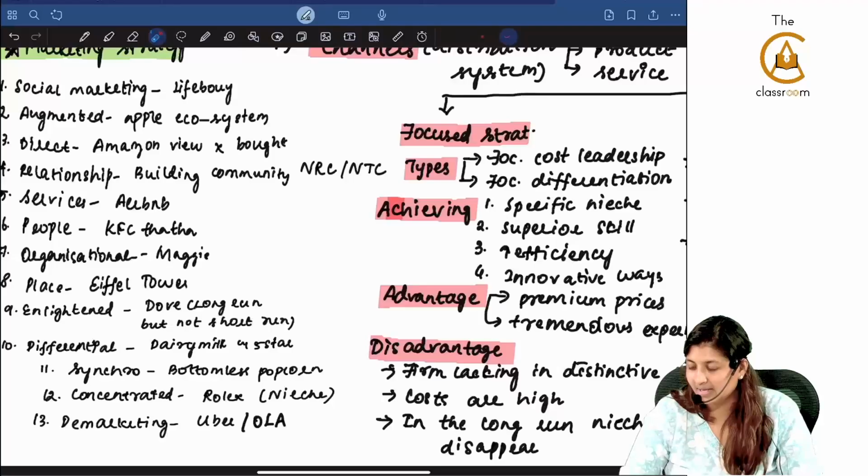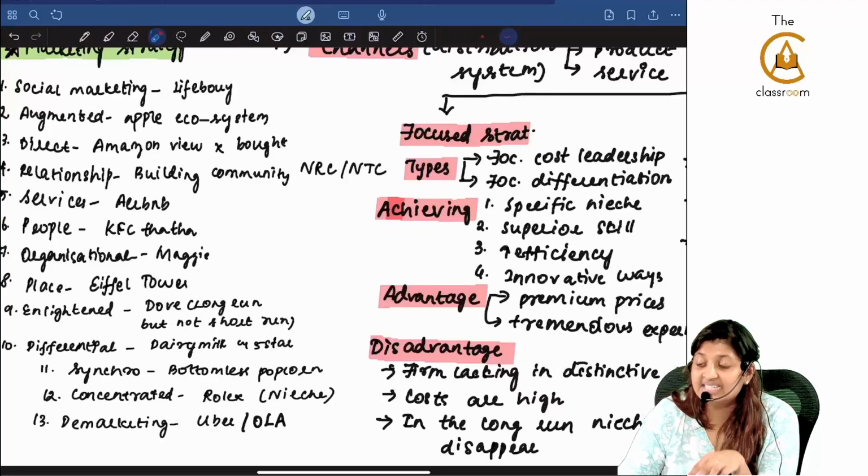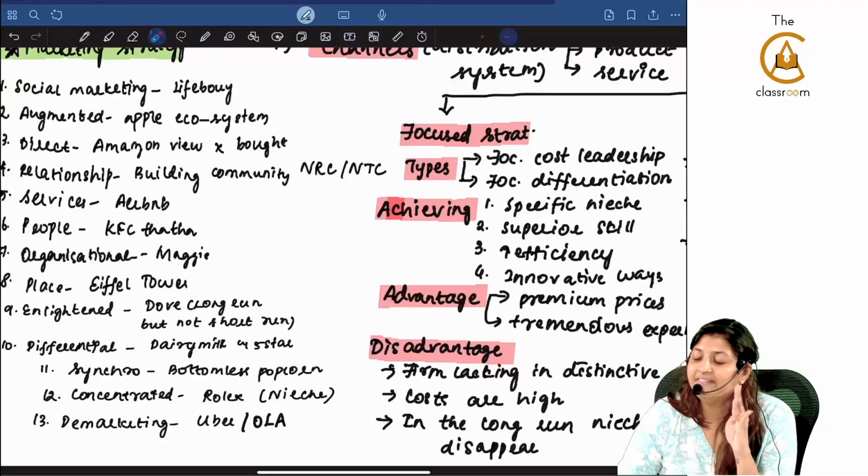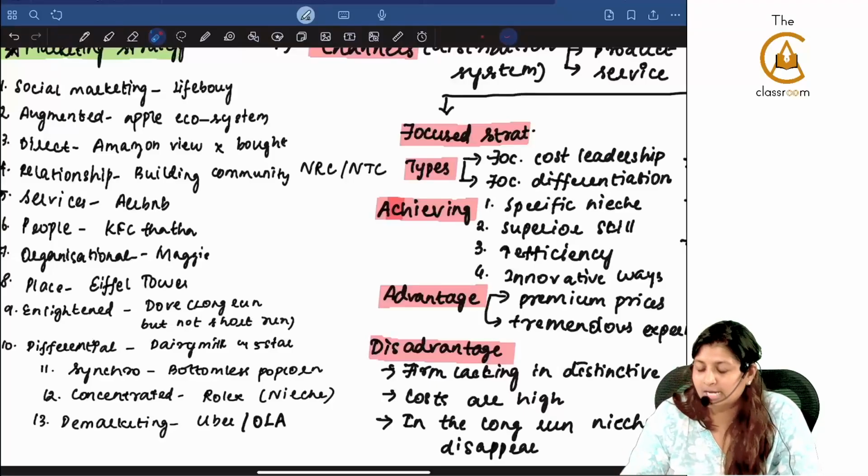Synchro marketing. That means if there is a seasonal business, and the season is low, the demand is low, at that time they will do some kind of marketing. Because PVR, if you see, on weekdays people will not go and see the movie, so they'll give bottomless popcorn, unlimited popcorn.